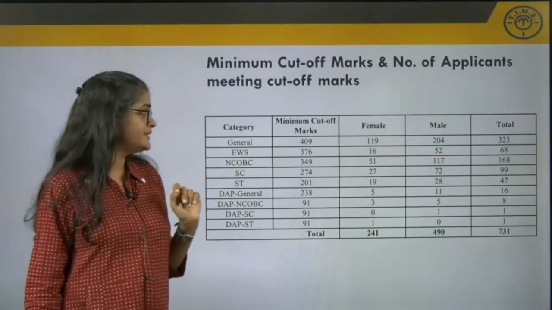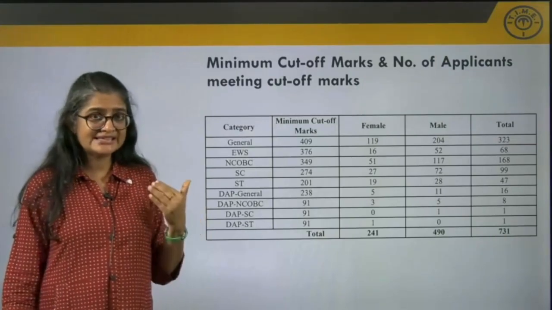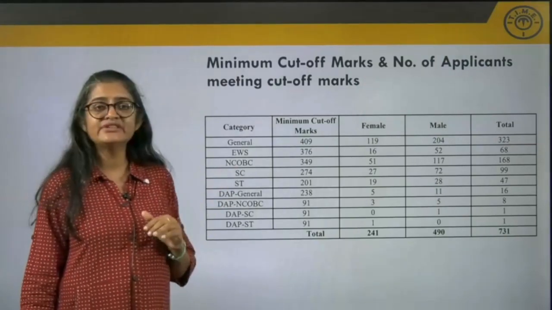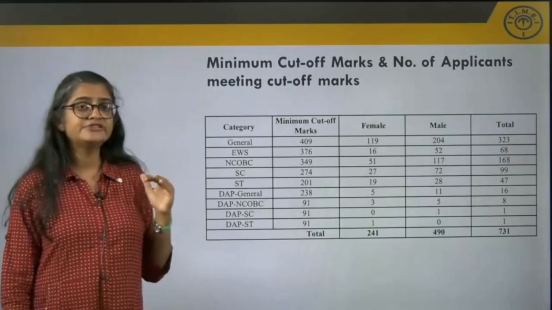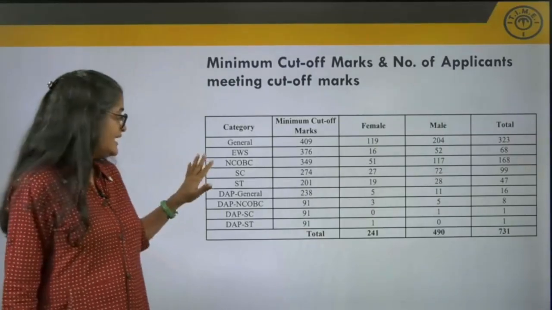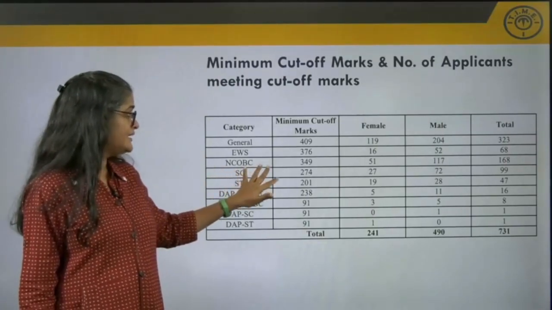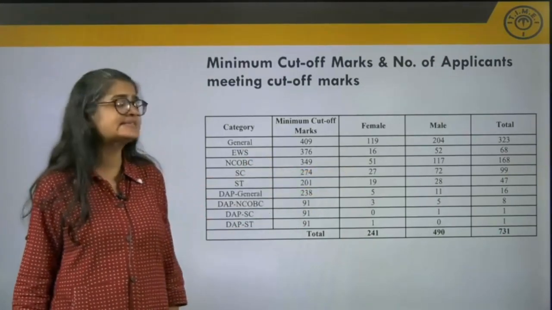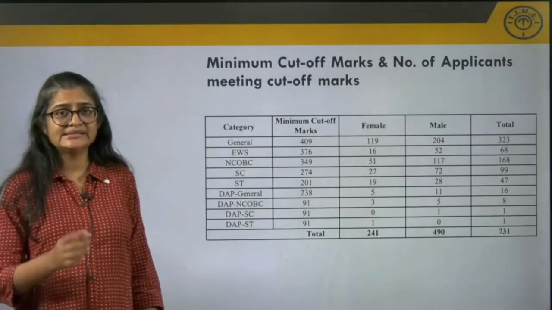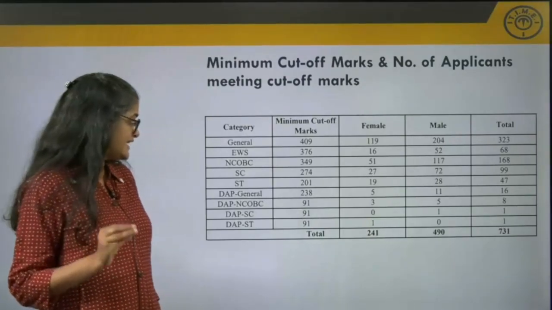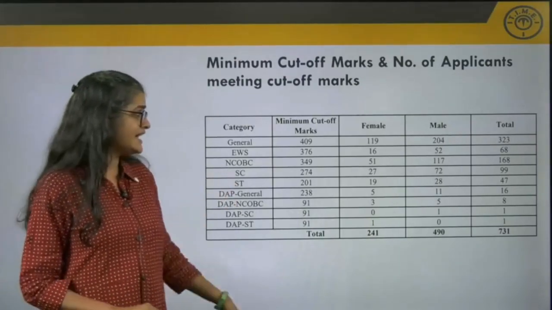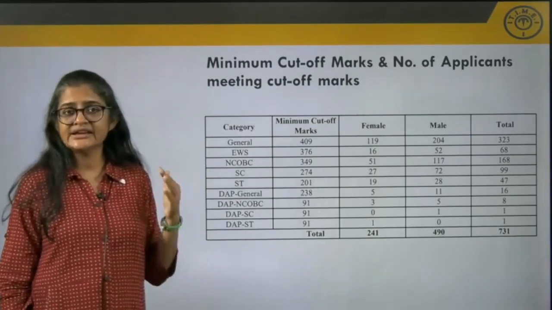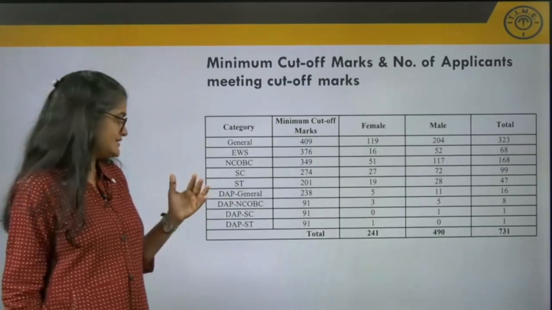In the NCOBC category, there were 168 students, 117 males and 51 females. In the SC category, you had 27 females and 72 males, that is a total of 99 calls. In the ST category, it was 19 and 28, adding up to 47.